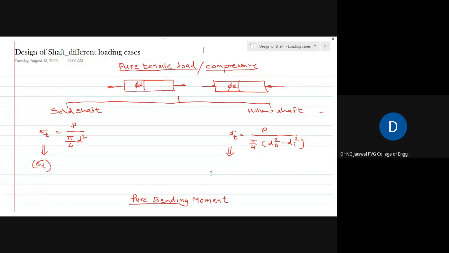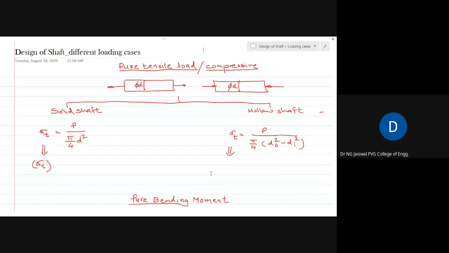As I said, design is a wide spectrum. It consists of many things. But if we limit our design to this shaft, if for the time being we set aside these manufacturing considerations, material, etc., then the remaining job in the design of shaft is only to understand the loading and to find out the diameter of shaft to support this loading.